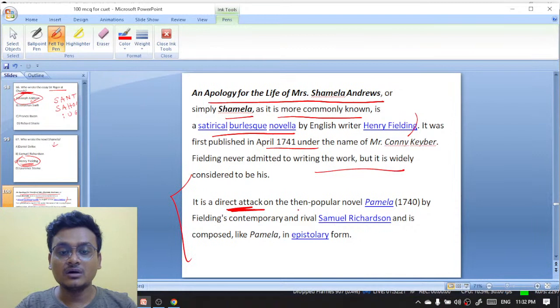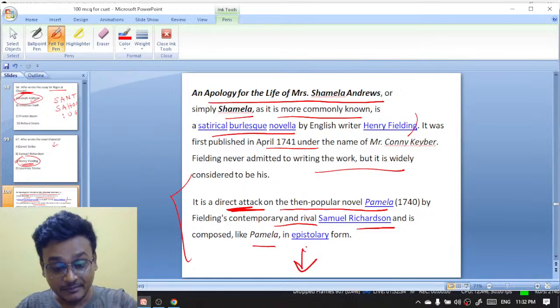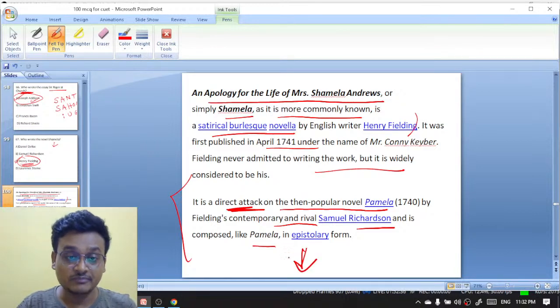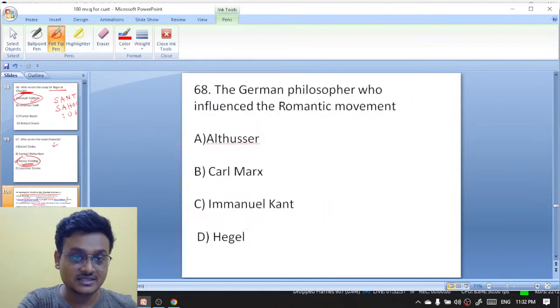It is a direct attack on the then popular novel Pamela by Fielding's contemporary rival Samuel Richardson, and is composed like Pamela in epistolary form. So Shamela is also composed in epistolary form. It's a direct attack, a satirical burlesque novella by Henry Fielding.